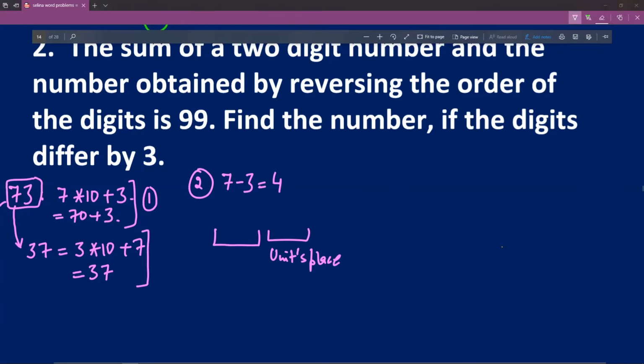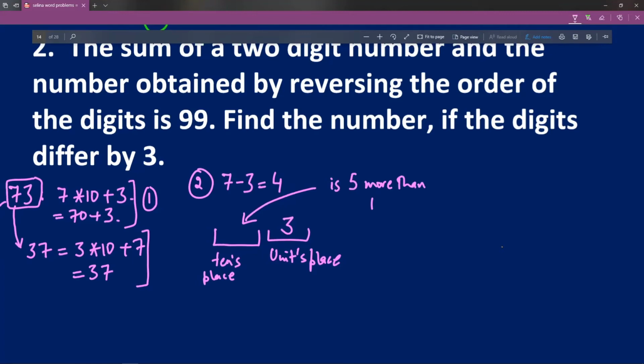If somebody says that my units place is 3 and the number at tens place is 5 more than the number at units place, I hope it is clear that this number would be 8 and this whole 2-digit number will be 83. I hope you understand what I am trying to tell you.